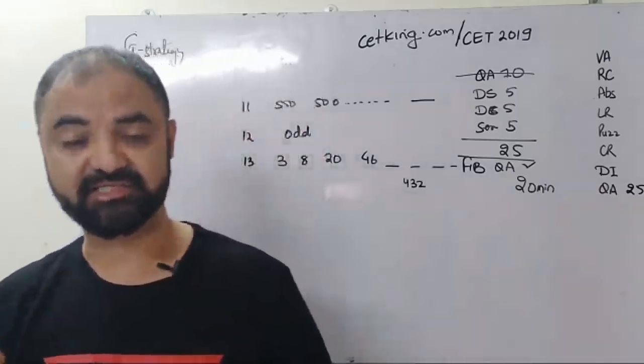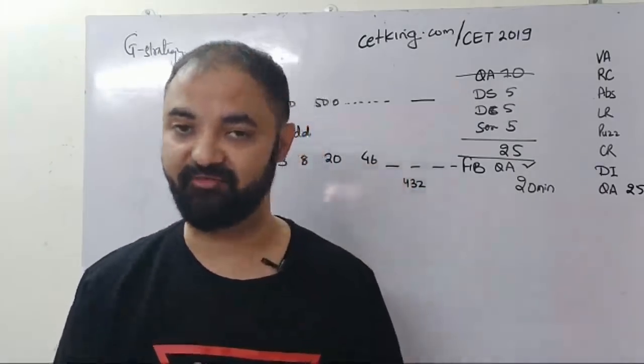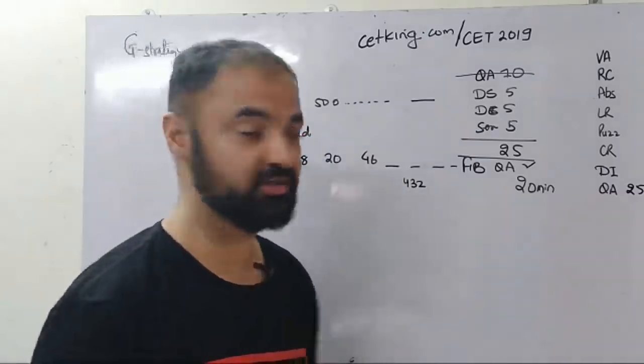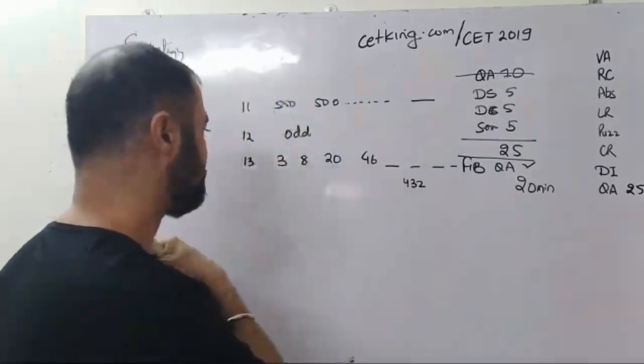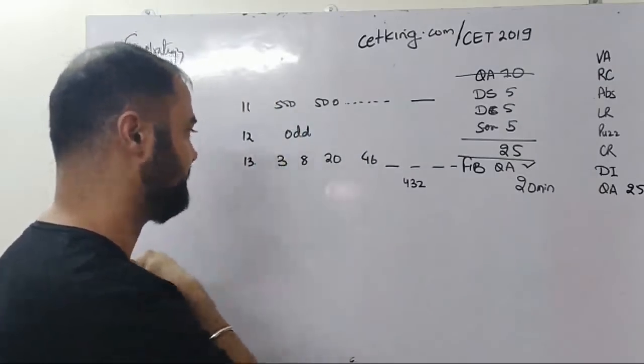Now these are the typical questions which are going to shock you in the exam. And trust me, these are the reasons why the cutoff came down from 165 to 125, 140 in the last two years, because we are not used to these kinds of questions. So let's try to do this question. Try it once, if in case you can crack this.